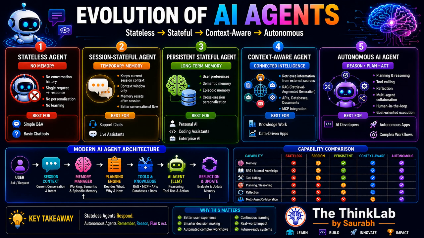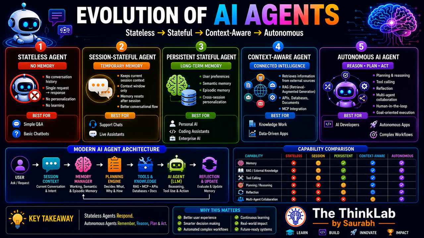on the training data. Step 5 is what we call the autonomous AI agent. So now we reach the most advanced stage, the autonomous AI agent. This agent doesn't just answer the question, they plan, they reason, they use the tools, they evaluate the result, and they continue working until the objective is completed.